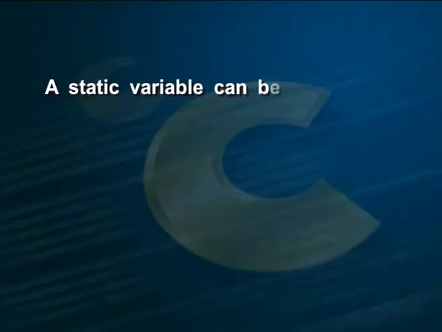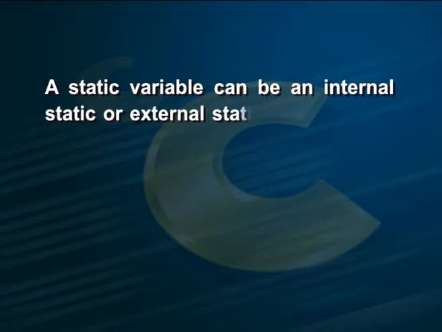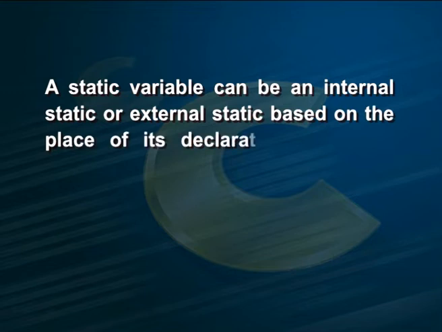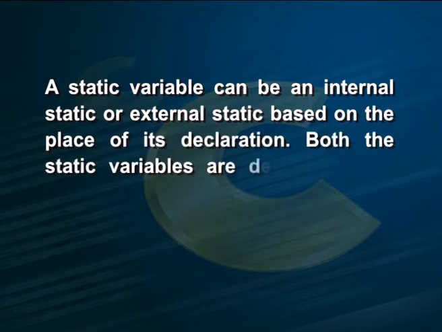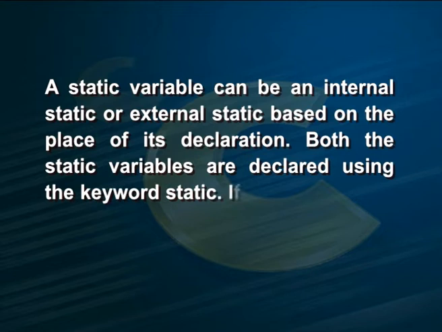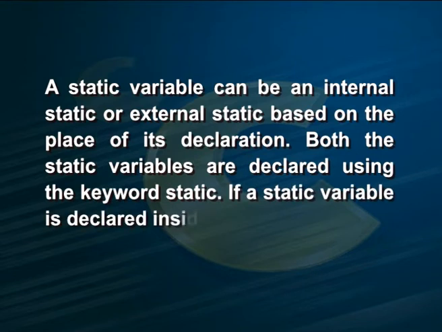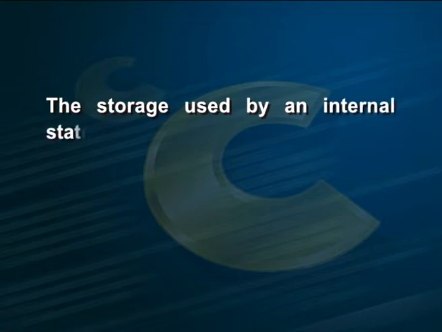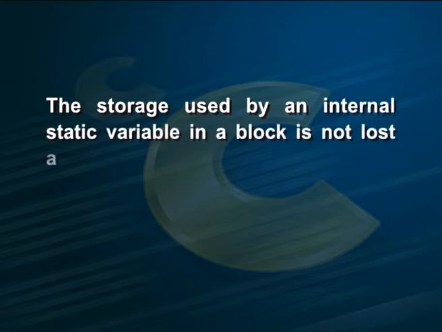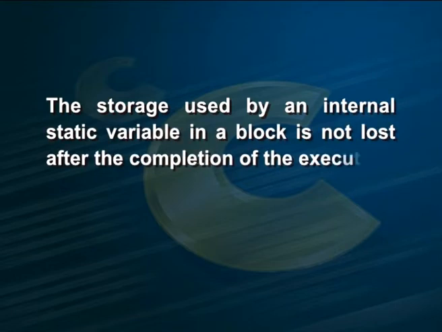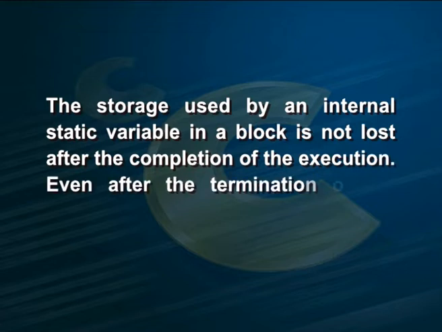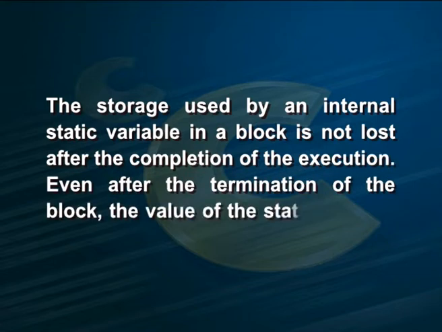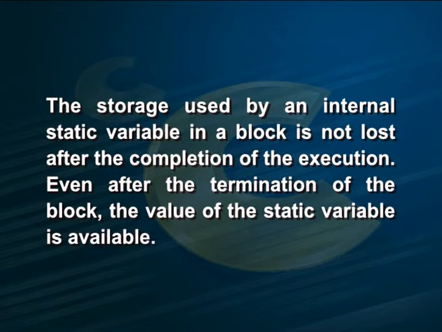A static variable can be an internal static or external static based on the place of its declaration. Both the static variables are declared using the keyword static. If a static variable is declared inside a block, it is known as an internal static variable. The storage used by an internal static variable in a block is not lost after the completion of the execution. Even after the termination of the block, the value of the static variable is available.